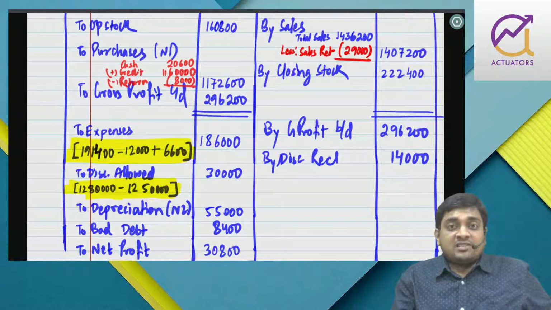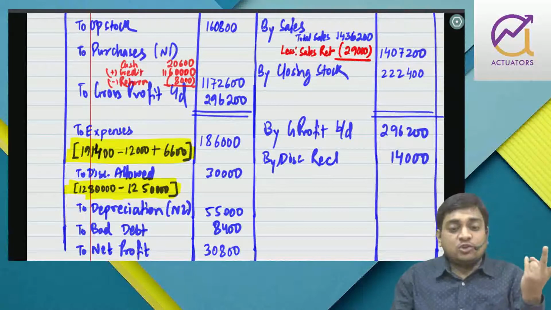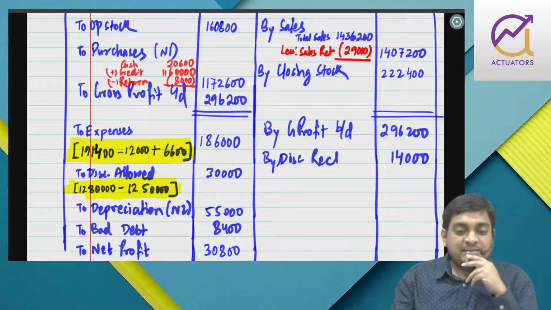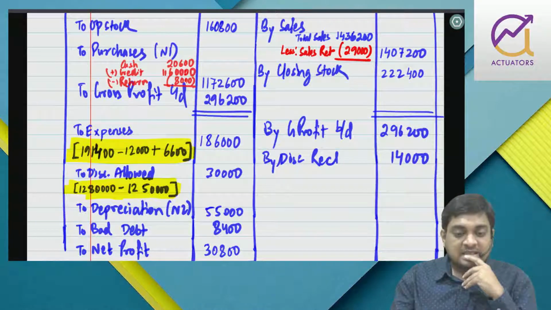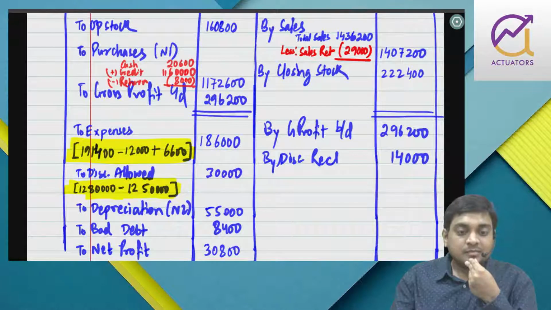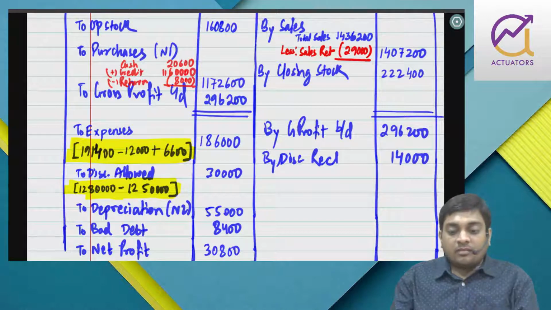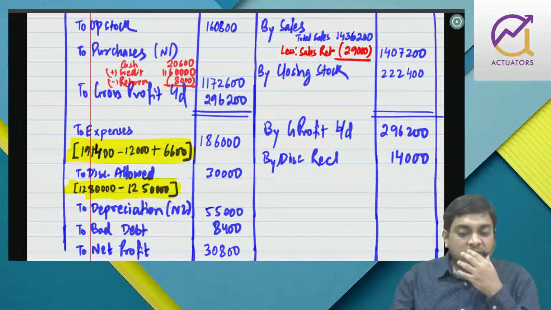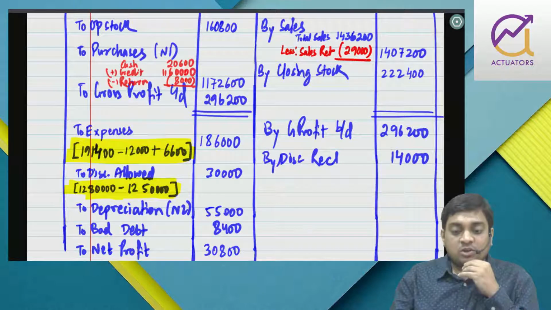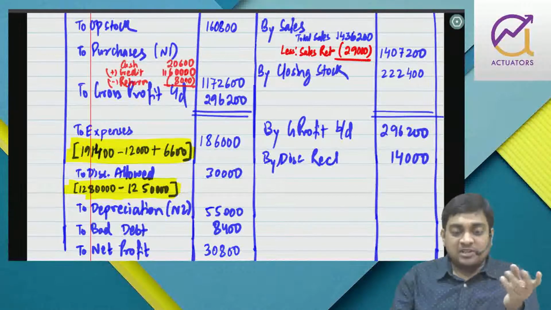So initially when we started reading the problem, we realized two things: that credit purchase is missing, so anyway we have to prepare creditor, and closing debtor is missing, so anyway we have to prepare debtors. And then we started the problem. So we felt the need for preparing creditors and fixed asset. So opening stock, closing stock, sale, cash purchase, purchase return.